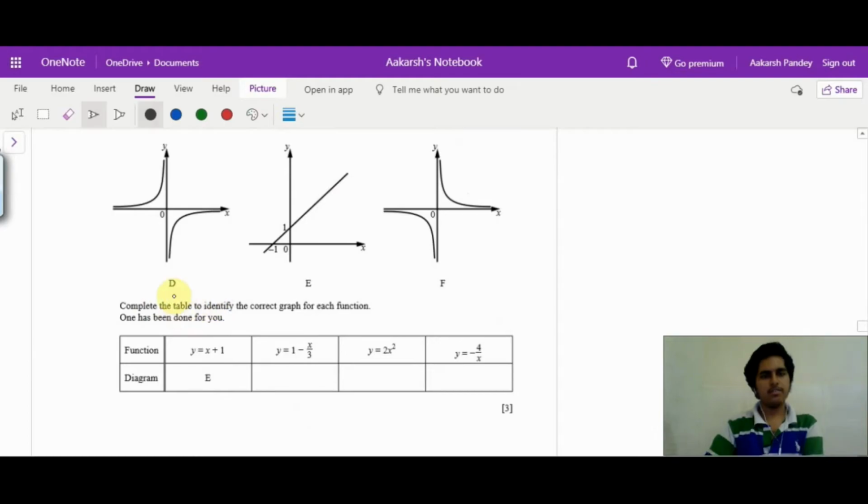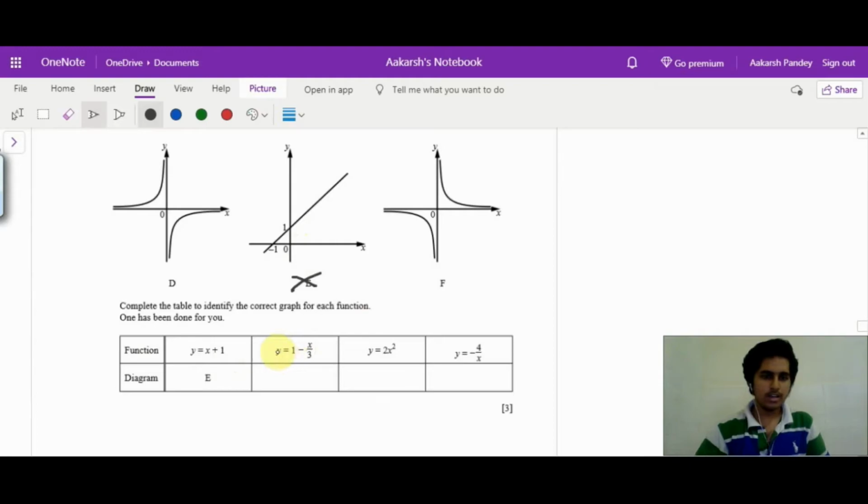Now we have different graphs and we have their function. First one has been done for us. The graph E is y equal to x plus 1. The best way to solve for these is input some values of x, as in easiest value of x, let x be 0. So what value of y do we get? We get y is equal to 1. And because this function E has been used, we'll just keep it out, because we know that one function can represent only one graph, so E will not be used again.